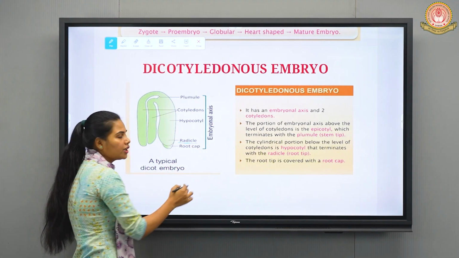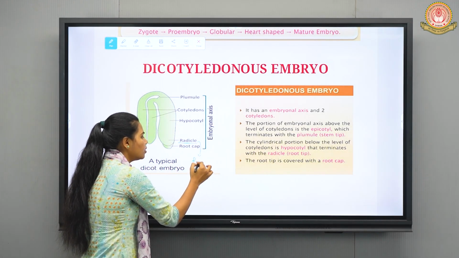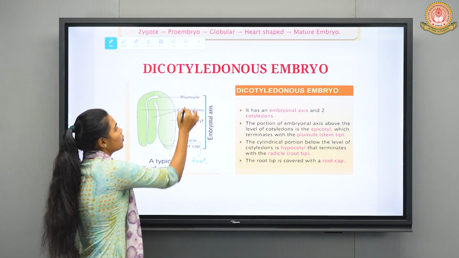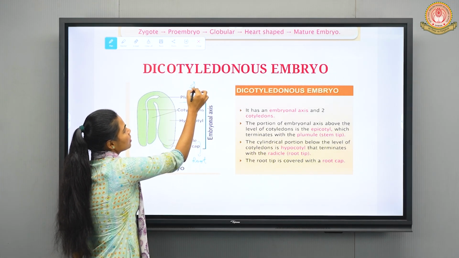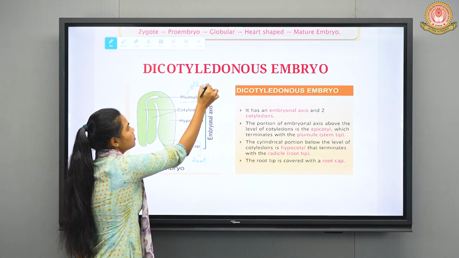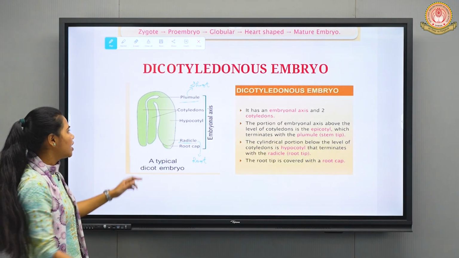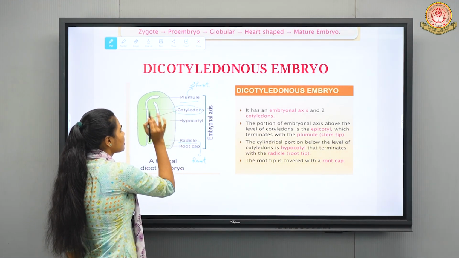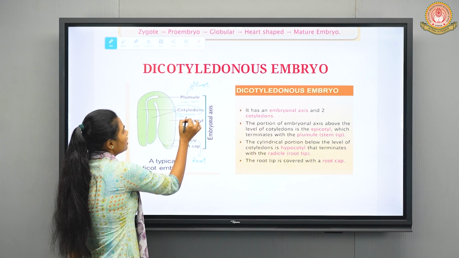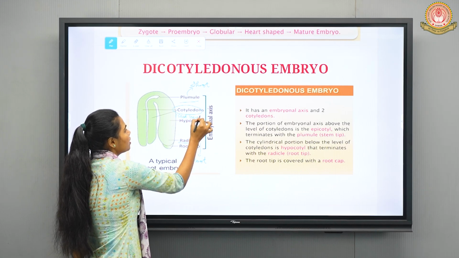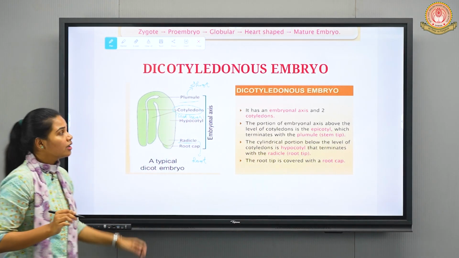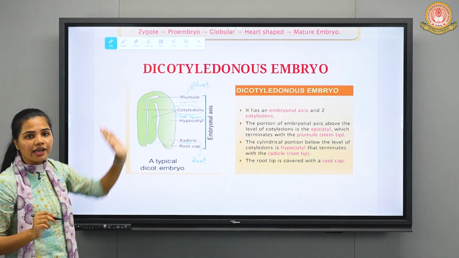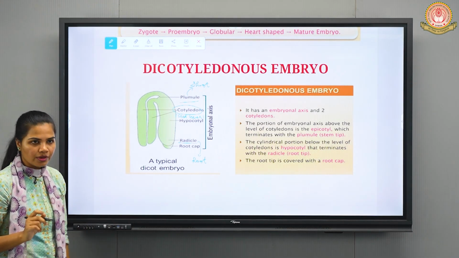Radicle, which is going to give rise to further root formation. Plumule, which is going to give rise to the shoot system. Then cotyledons, as we have already discussed, that means seed leaves. So here you can observe we have 2 cotyledons, so that is a dicotyledonous embryo, right?